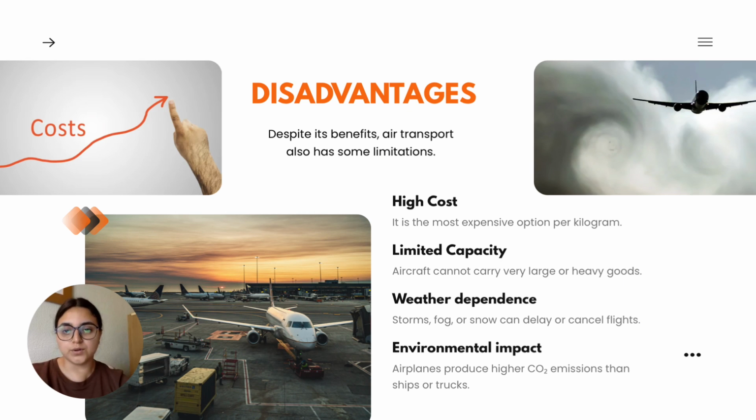Of course, not everything is perfect. Air transport also has some disadvantages. The first one is the high cost, because using airplanes is much more expensive than shipping by sea or land. Another limitation is the space and weight capacity. Planes can't carry very large or heavy goods. It's also affected by weather conditions, so flights can be delayed or canceled due to fog, rain, or storms. And finally, it has a greater environmental impact, since airplanes release more carbon emissions. For these reasons, it is usually used only when time is more important than cost.